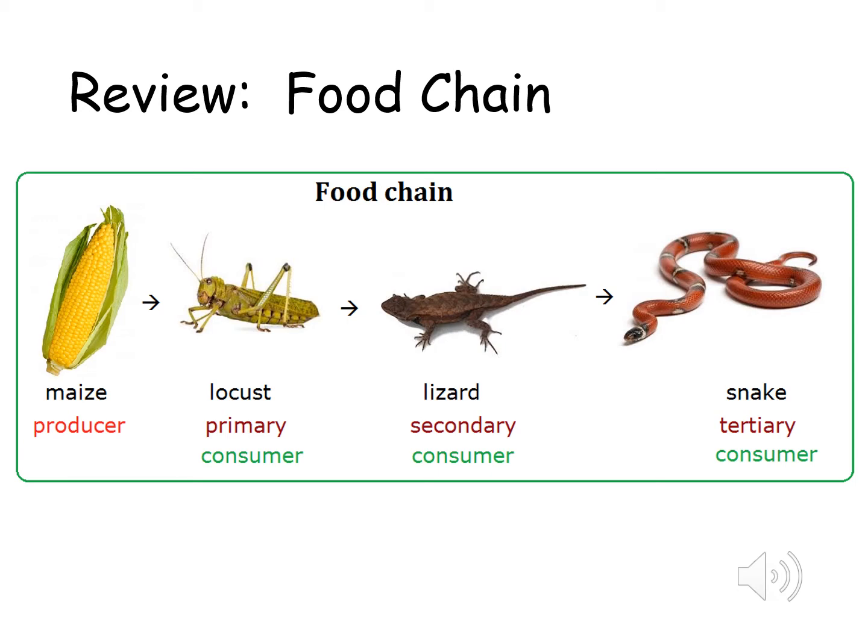The next level, the secondary consumer, eats the primary consumer and does not have a direct link to the corn except through the grasshopper. That leaves the snake as the tertiary. Tertiary means third or three, so the snake is the third level consumer in this food chain.